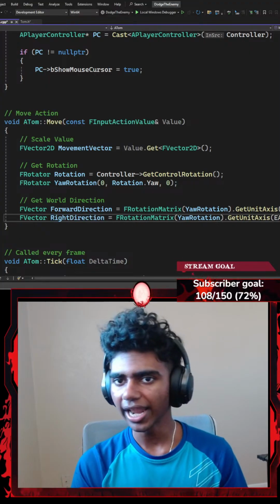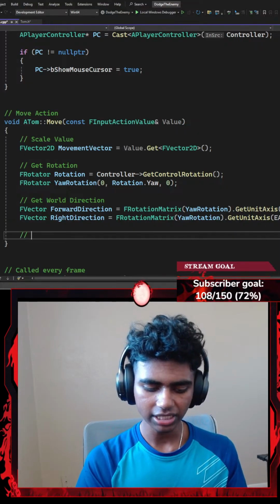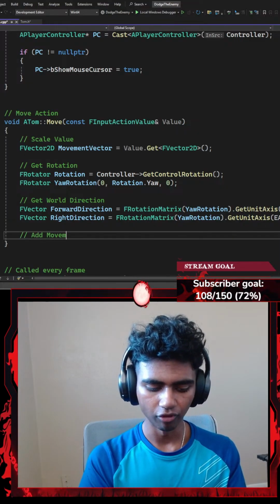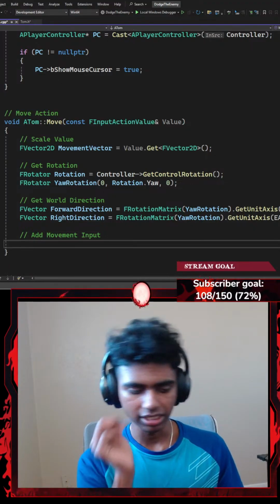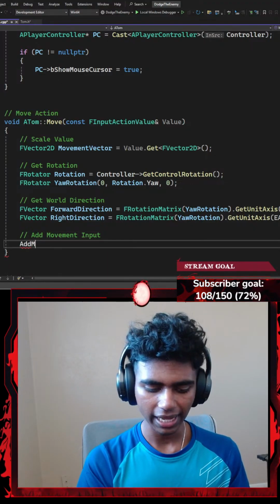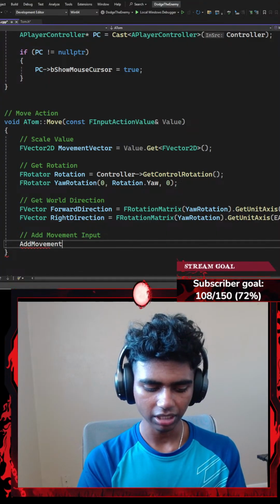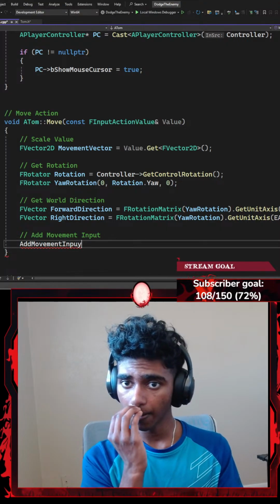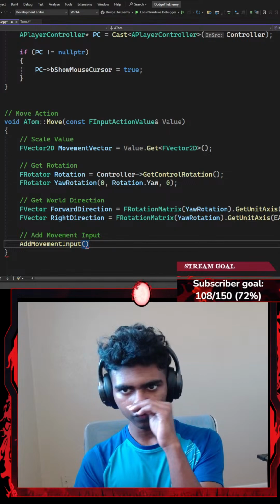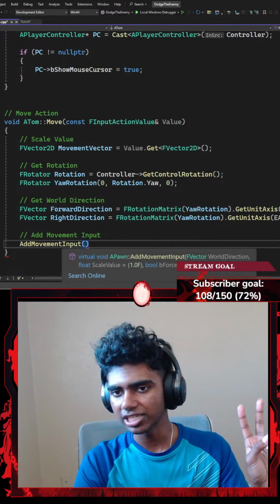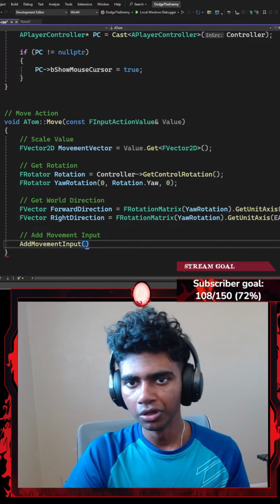Okay, perfect. Now once I'm done with this, I'm going to add another comment that says something like "add a movement input." And this is basically right about it, to be honest. For my add movement input, I'm going to use my AddMovementInput function. That now requires the two main parameters that I need: my world direction and my scale value. I did create both of them.